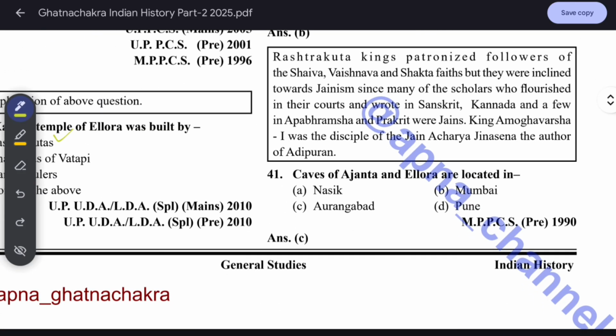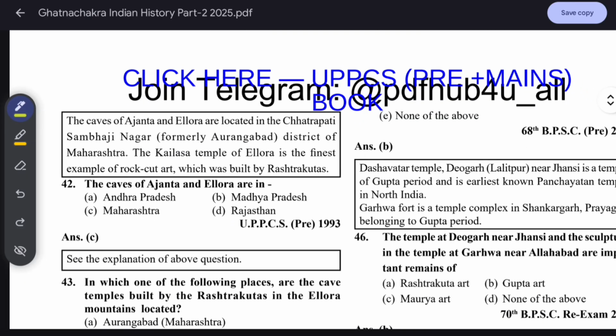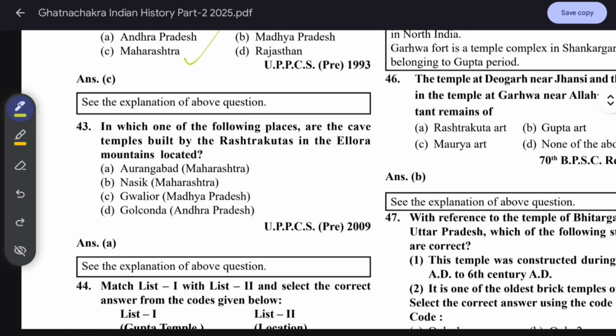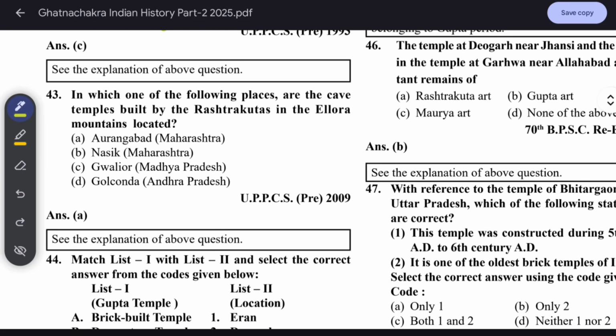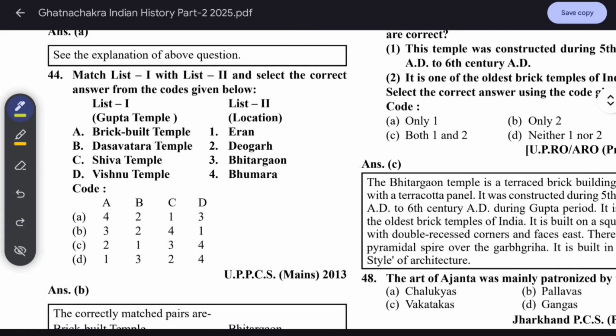The caves of Ajanta and Ellora are located in Aurangabad. Remember this place in Maharashtra. The caves of Ajanta and Ellora are located in Chhatrapati Sambhajinagar, formerly Aurangabad district of Maharashtra. The Kailash temple of Ellora is the finest example of rock cut art, built by the Rashtrakutas. In which of the following places are the cave temples built by the Rashtrakutas in the Ellora mountains located? Aurangabad.